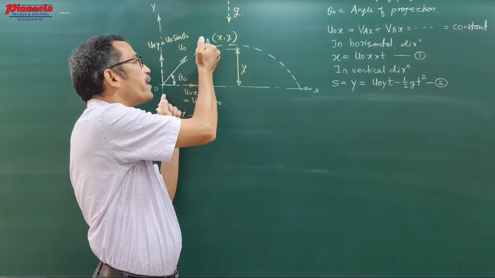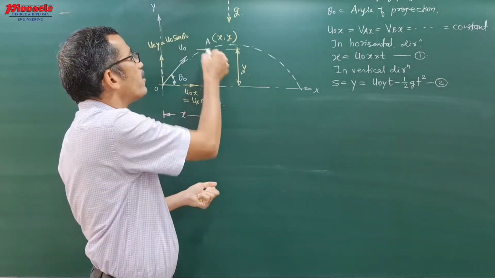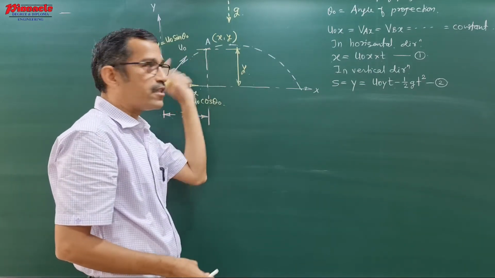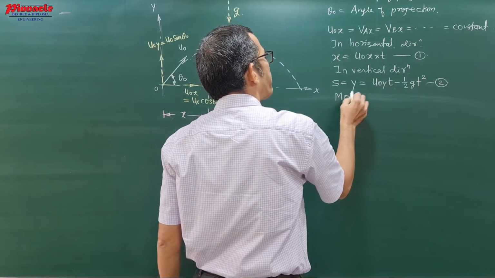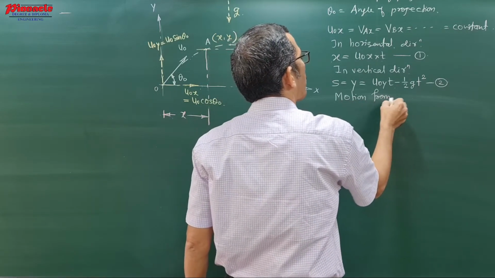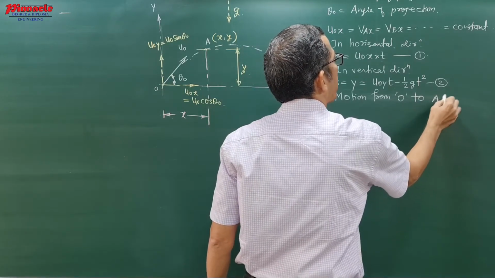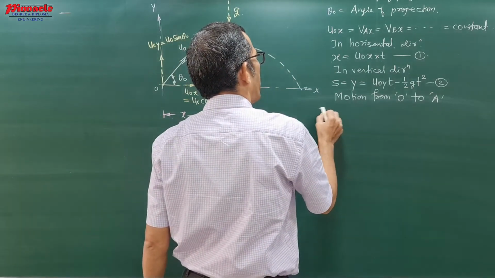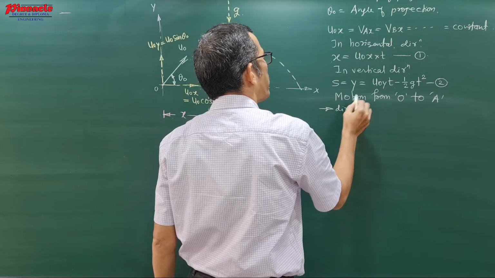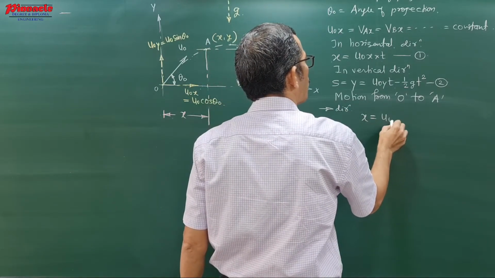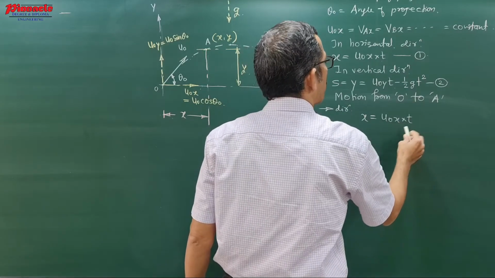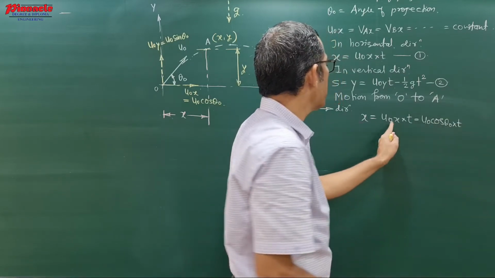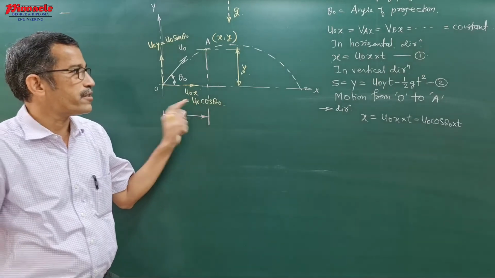Assuming from O to A it takes some time t, in that equation time t represents how much time this particle takes to reach location A. Now if you consider motion from O to A and apply our first equation, in the horizontal direction, x equal to u0x into t, where u0x is nothing but u0 cos theta 0, so x equals u0 cos theta 0 into t.